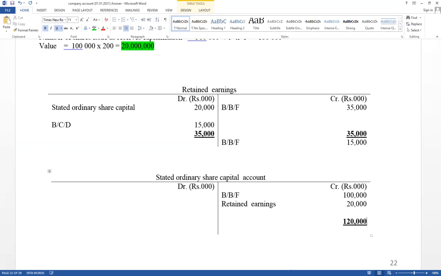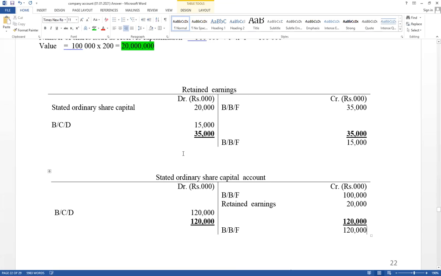Credit side increases to 120,000. Take that value on the debit side, and the difference is the balance carried down for all equity accounts, with balance brought forward on this side. Here the value equals 120,000.